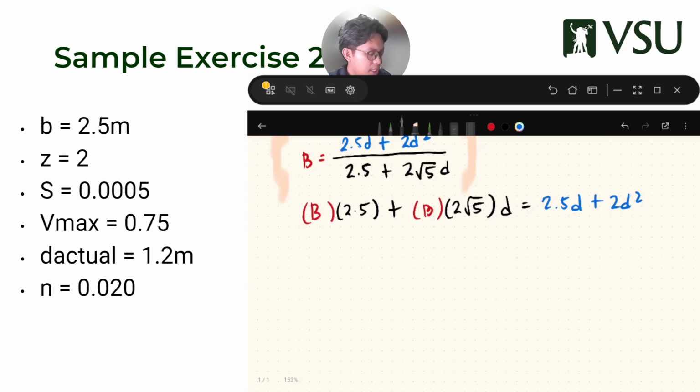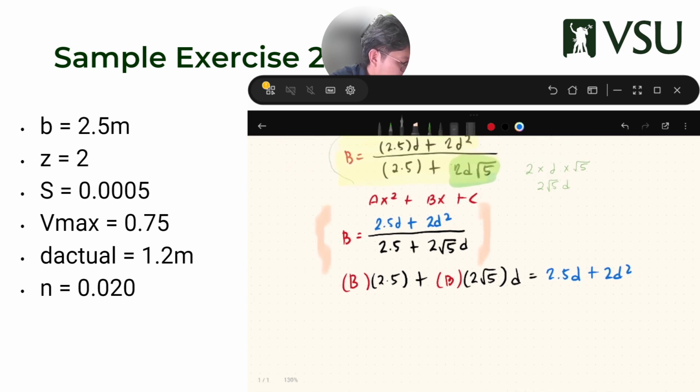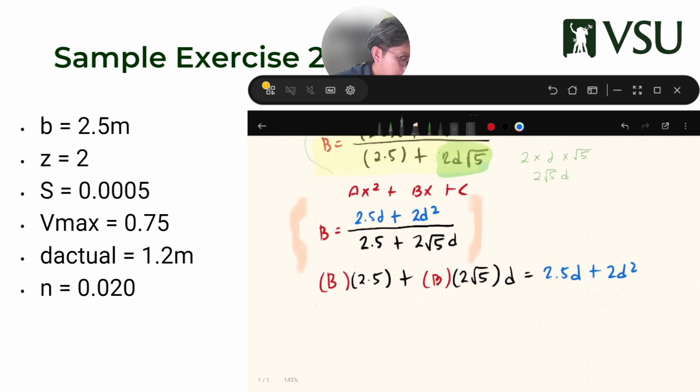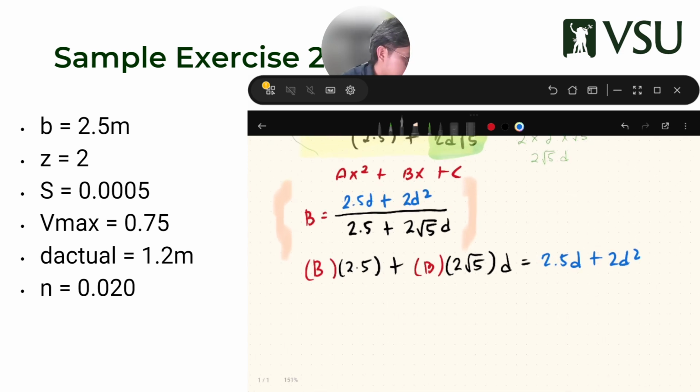So we can already see what we need. Okay? Nakikita na natin ang ating mga kailangan. So remember our form? AX squared plus BX plus C. So let's try to analyze. Asa ang x squared? Kanira.